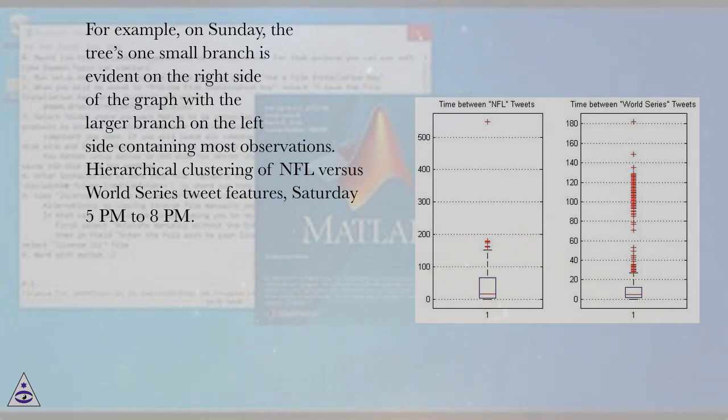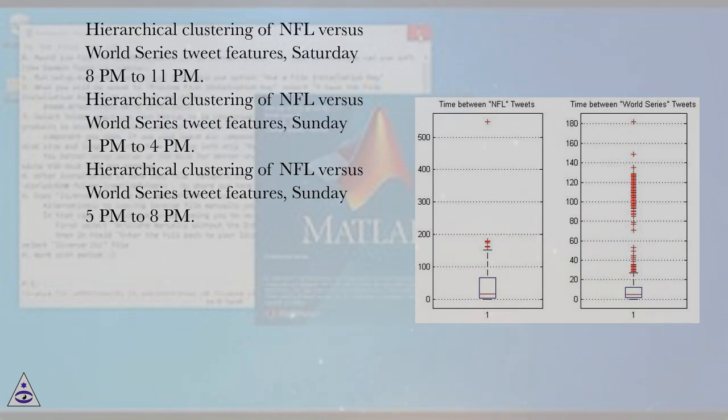Hierarchical clustering of NFL versus World Series tweet features, Saturday 5 p.m. to 8 p.m. Hierarchical clustering of NFL versus World Series tweet features, Saturday 8 p.m. to 11 p.m. Hierarchical clustering of NFL versus World Series tweet features, Sunday 1 p.m. to 4 p.m. Hierarchical clustering of NFL versus World Series tweet features, Sunday 5 p.m. to 8 p.m.